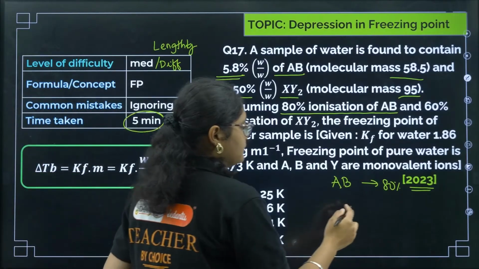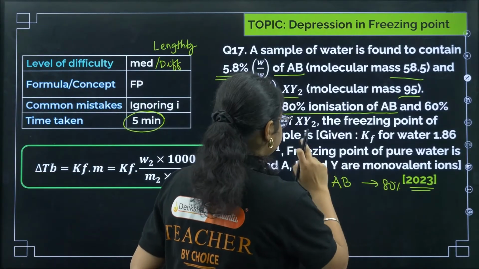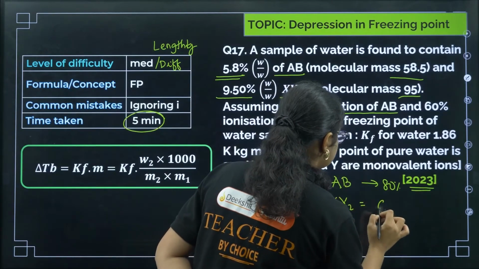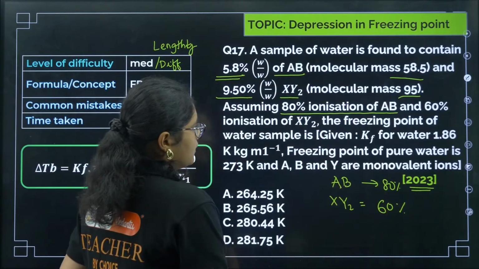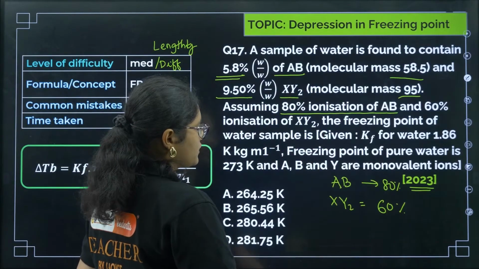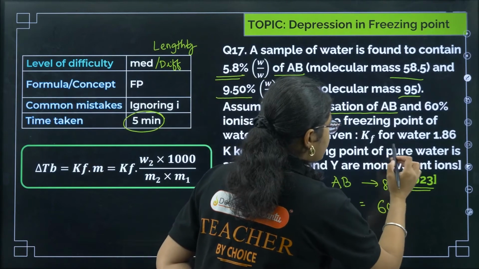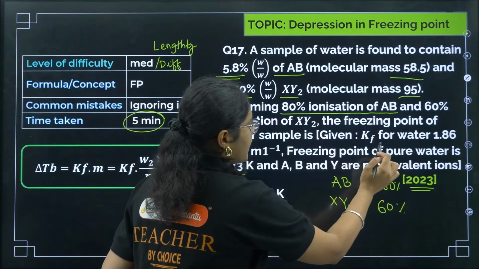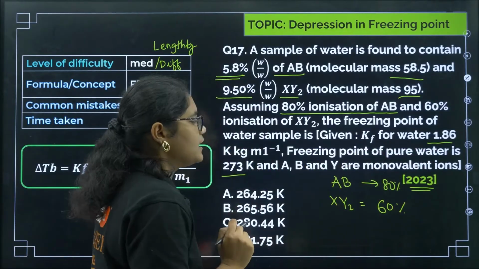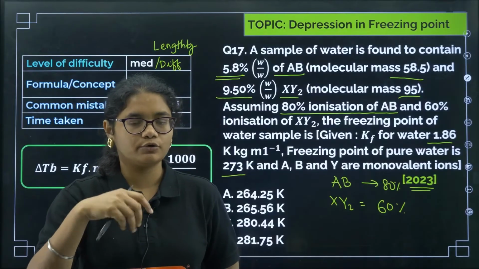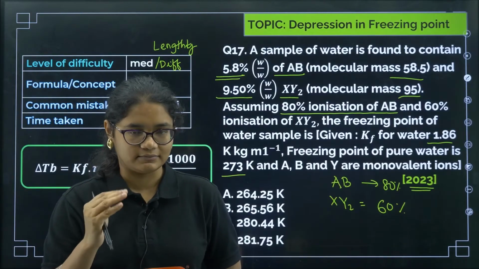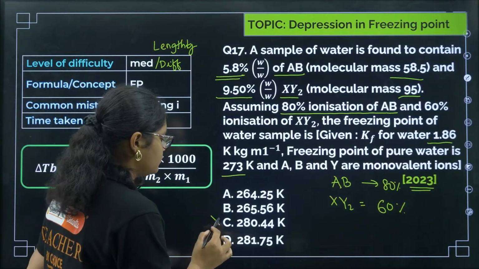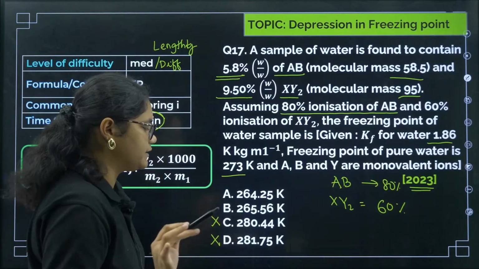Now if you see, AB has 80% ionization, and for XY2 how much is it? For XY2 it is 60%, right? Next, you need to calculate the freezing point of the water sample. The freezing point of pure water is given as 273, and the Kf value is 1.86. Remember, when we add a solute to a solvent, the freezing point decreases. It goes down, so it will be less than 273. So it cannot be 280 or 281, so we can eliminate these two options.